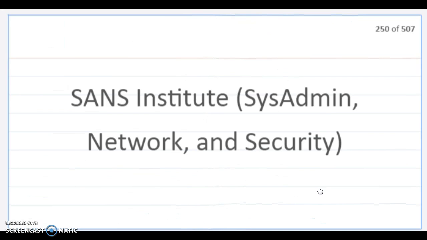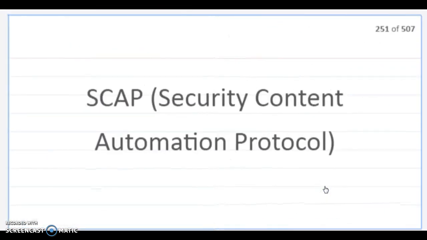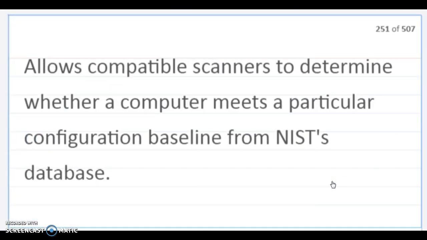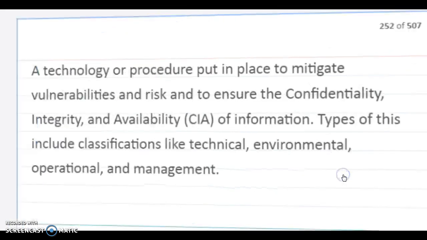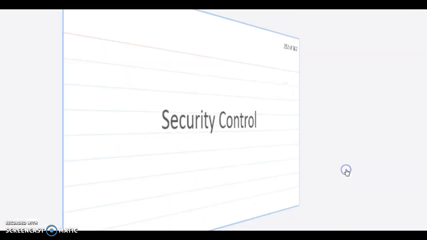SANS Institute stands for System Admin, Network, and Security. A company specializing in cybersecurity and secure web application development training, and sponsors the Global Information Assurance Certification. SCAP is Security Content Automation Protocol. It allows compatible scanners to determine whether a computer meets a particular configuration baseline from NIST's database. Security control. A technology or procedure put in place to mitigate vulnerabilities and risk and ensure the confidentiality, integrity, and availability, CIA, of information. Types include classifications like technical, environmental, operational, and management.